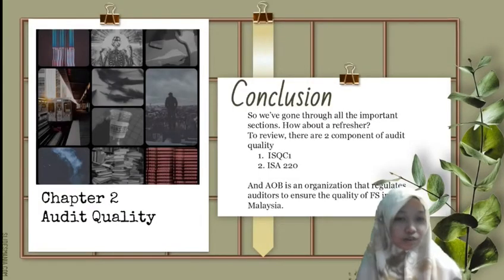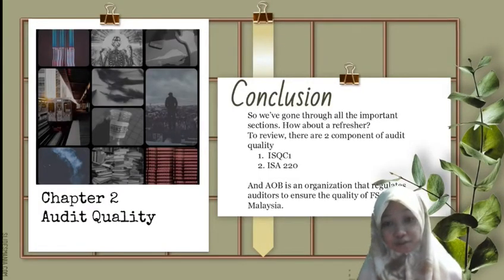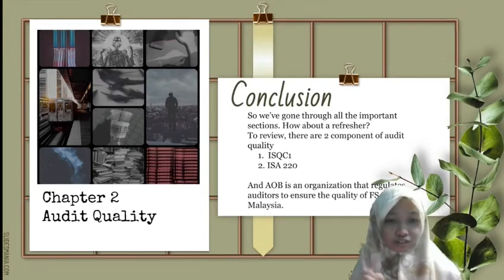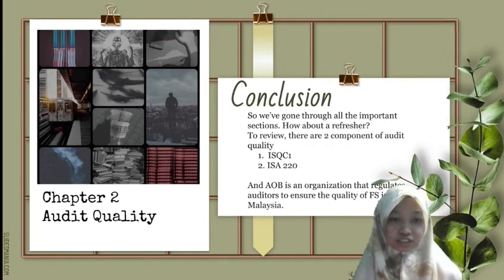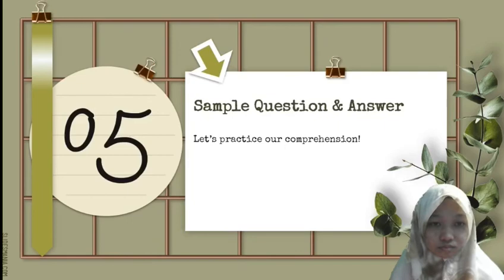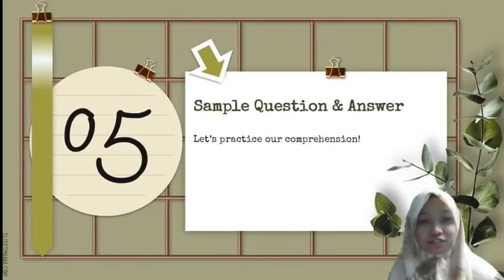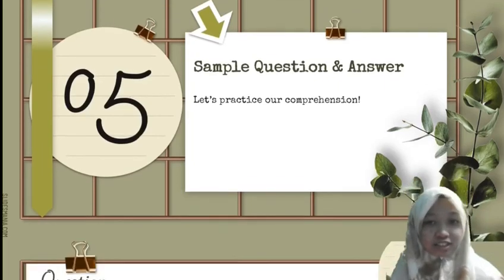So we've gone through all the important sections, so how about a refresher? To review, there are 2 components of the audit quality, which is first the ISQC1 and second the ISA 220. And AUB is an organization that regulates the auditors to ensure the quality of financial statement in Malaysia. Well then, let's proceed to our next part, which is sample question and answer.